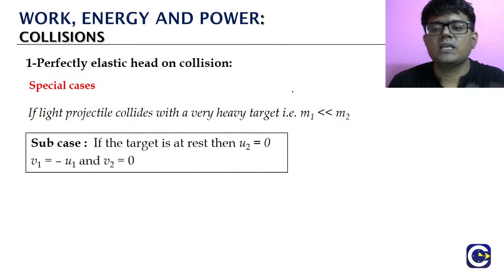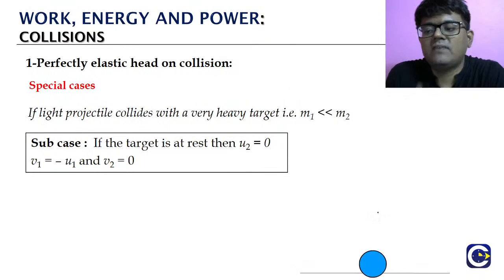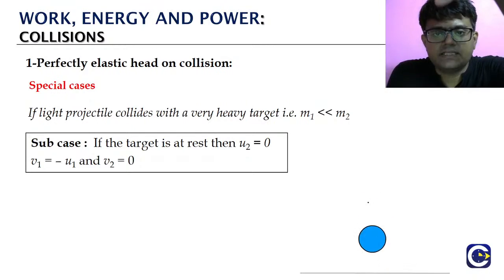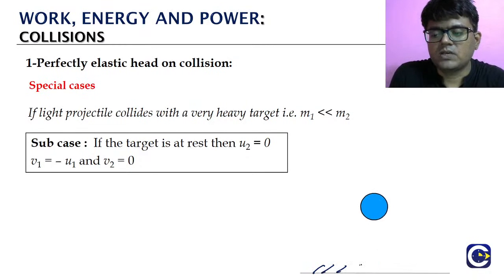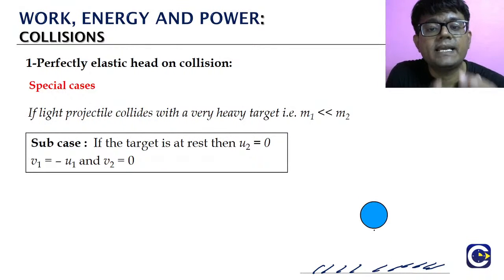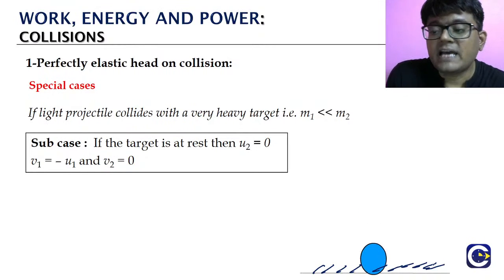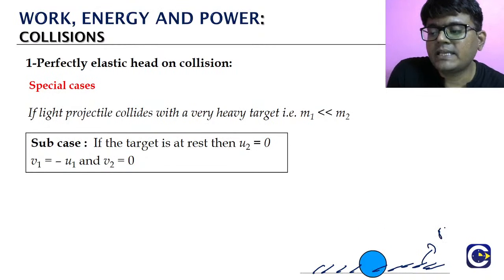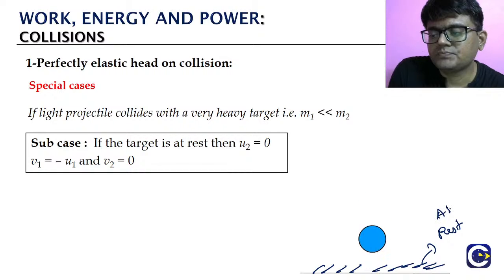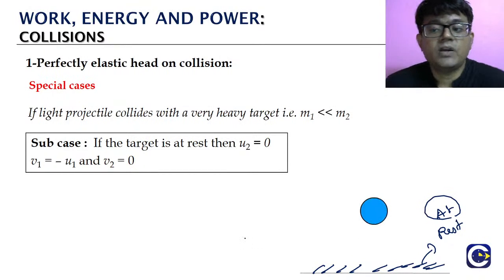In this we can also think about one special case. Look at this. If you have a ball that is coming and hitting the ground. So this is the ground. Okay, so the ball is coming and hitting the ground. If you assume it to be a perfectly elastic collision, the target is a heavy target, but the target is at rest. Now we already got the formulas, right?